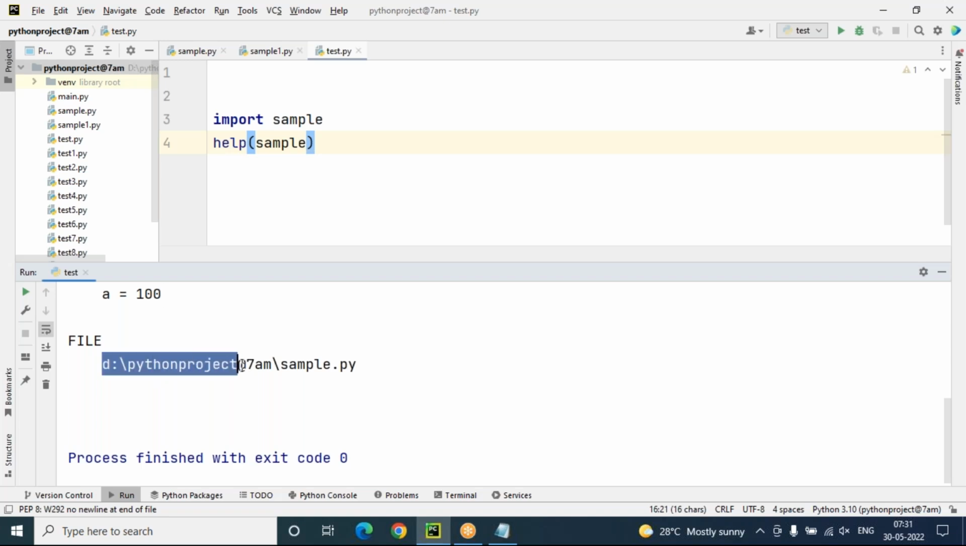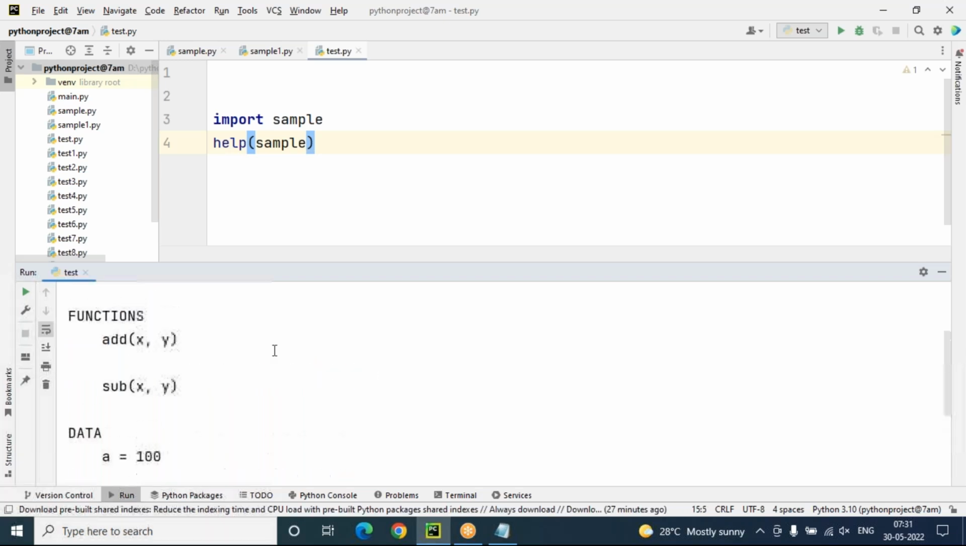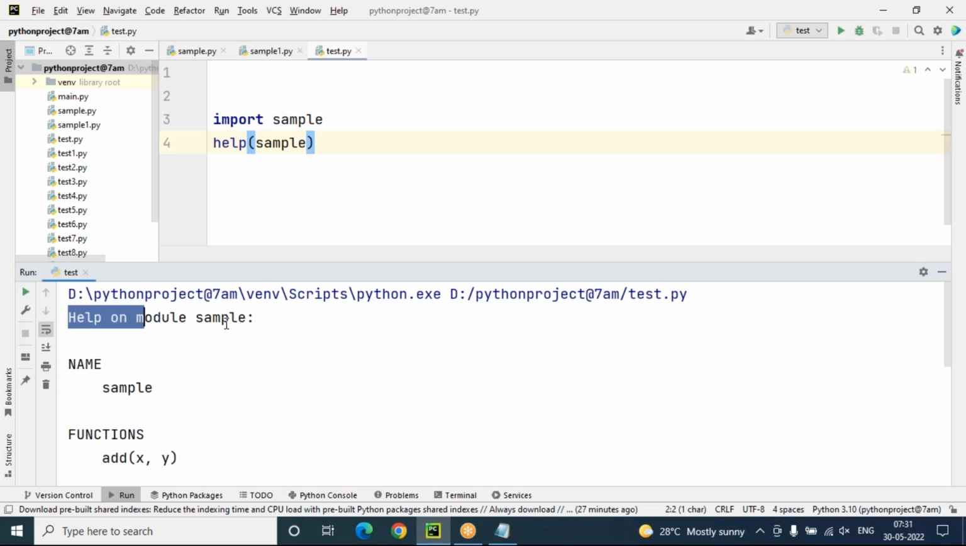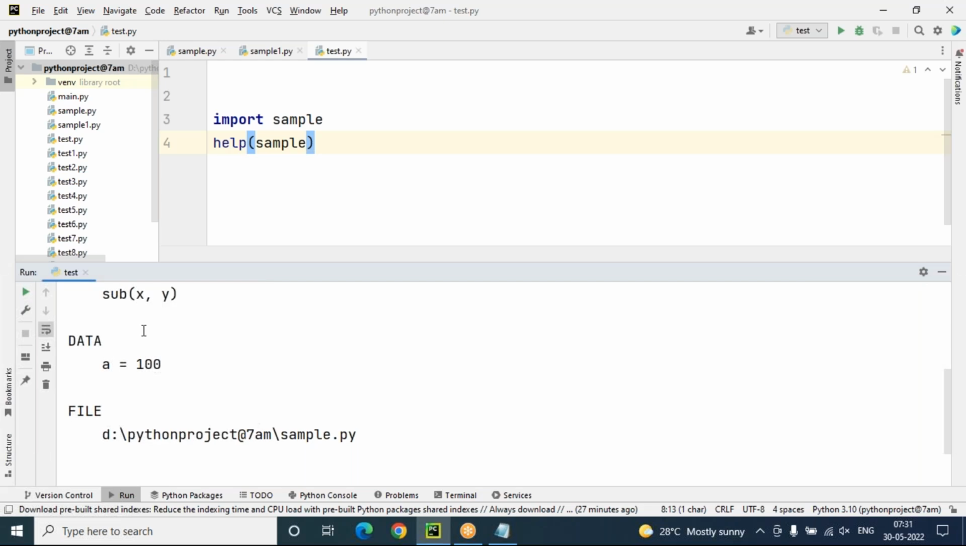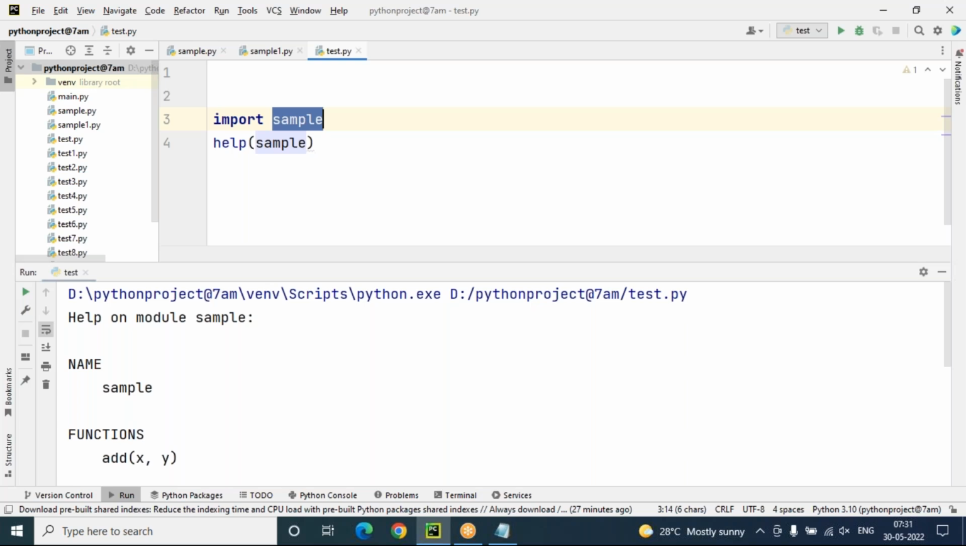The file is located in which location? The Python project folder, sample.py, like this. Got my point? So help on module sample only. The name of the module is sample. Functions are add(x, y) and subtraction(x, y). Data is a with value 100. The file is this one. And this is not only for user-defined modules.